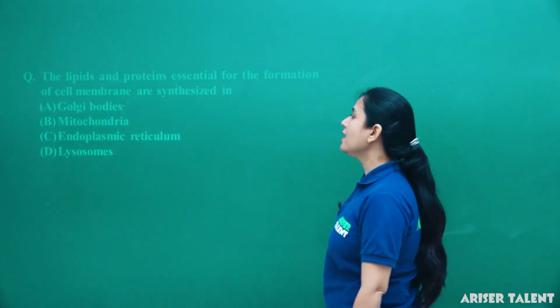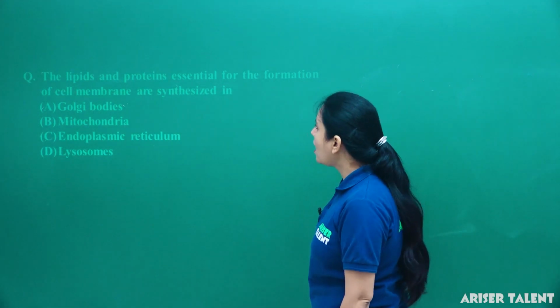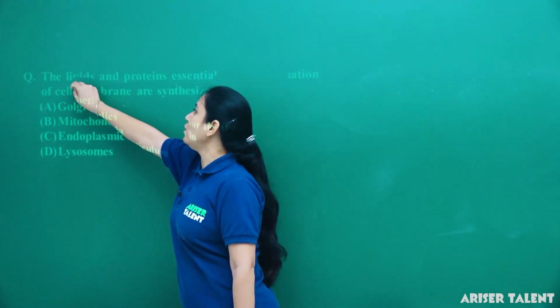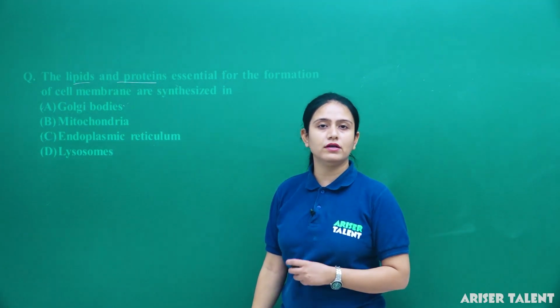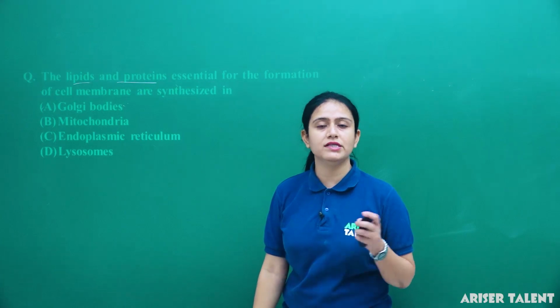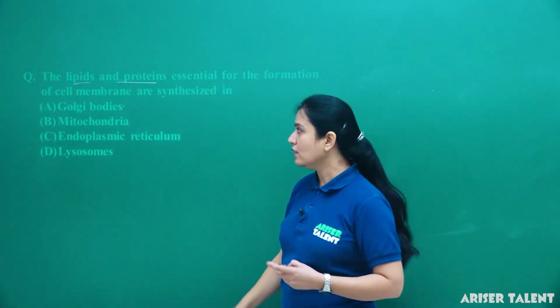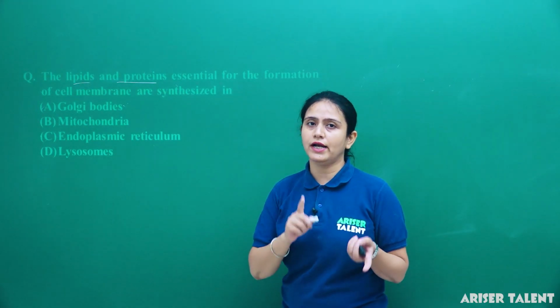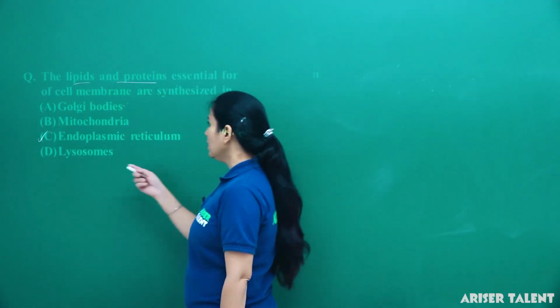Next is: the lipids and proteins essential for the formation of cell membrane are synthesized in. As we all know, lipids are synthesized by smooth endoplasmic reticulum, means SER, and proteins are synthesized by RER, and they both are parts of endoplasmic reticulum. So option C is the correct answer. How?